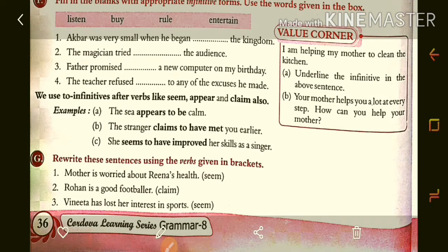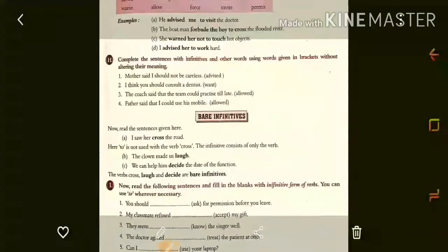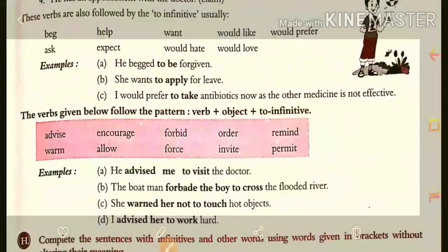Mother is worried about Reena's health. So how will it come? Mother seems to worry about Reena's health. Then Rohan claims to be a good footballer. Vinita seems to have lost her interest in sport. So in this way you can apply these infinitives in the sentences.